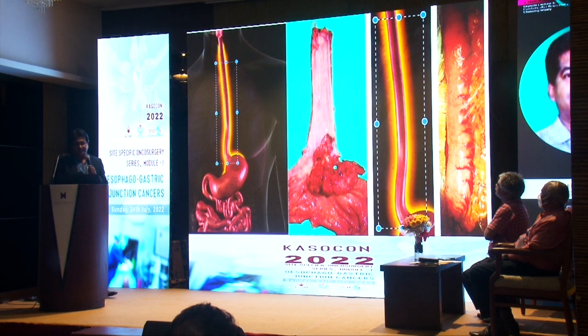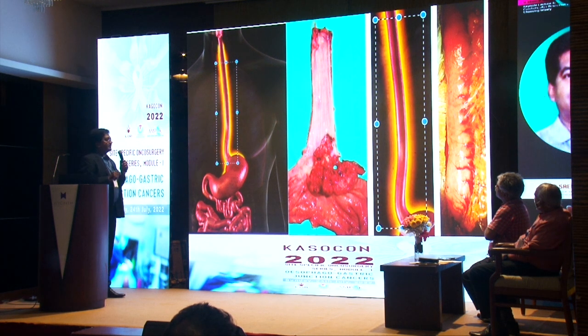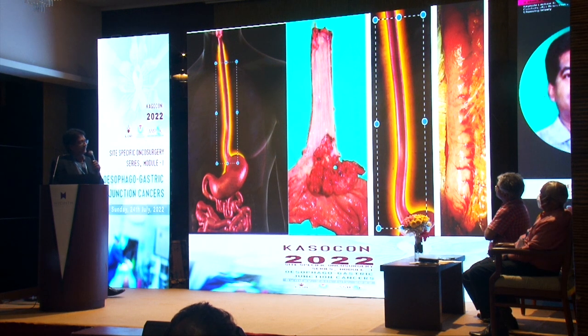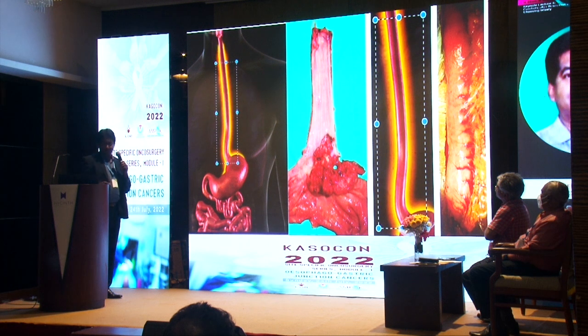So here, first, the total esophagectomy and the replacement. You can see the second picture where it is in the gastroesophageal junction. Here we are removing the stomach for clearance. In type 1, actually to create the tube, we remove part of the stomach. In type 2, we remove part of the stomach for clearance.